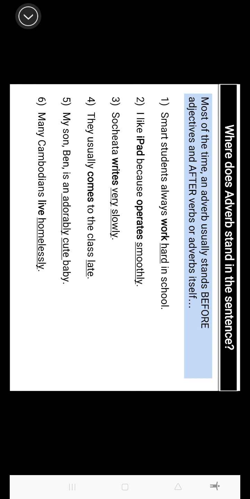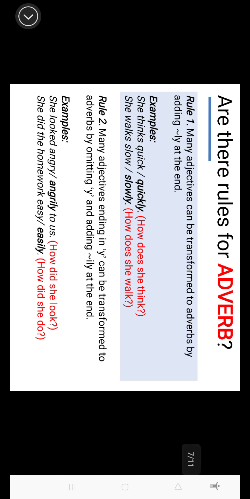Let's just take a look at some of the rules to use the adverb. So you know that before we have adverb, we need to know adjective, right? Because most adverbs come from adjective. However, we still have some rules in order to transform the adjective to adverb. So today we're going to look at only 4 simple rules that you need to remember when you transform the adjective to adverb, right?